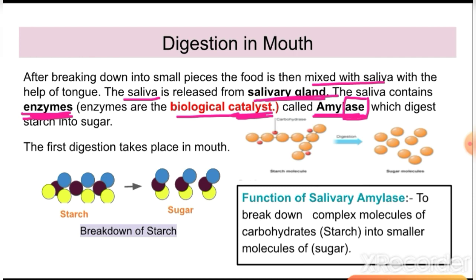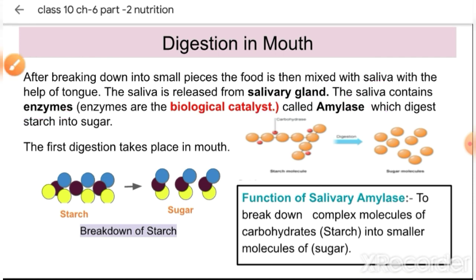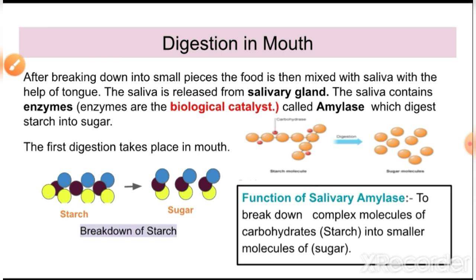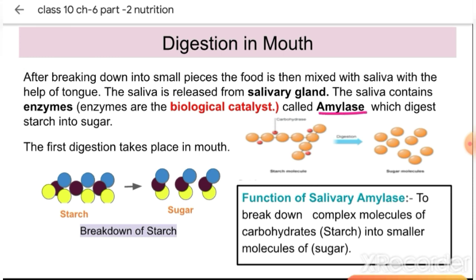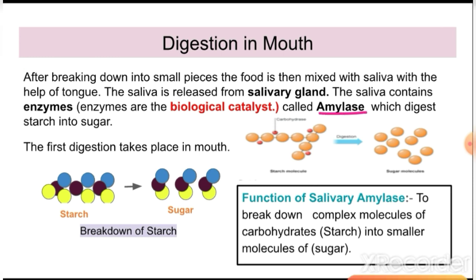So the names that end with "ase" are mostly the names of enzymes. Not always, but mostly, the names of enzymes end with "ase". Then amylase, what is the function of amylase here? Which type of digestion takes place?